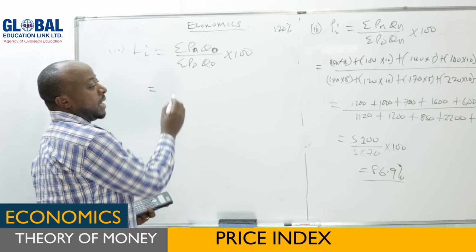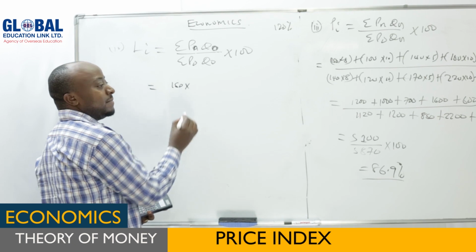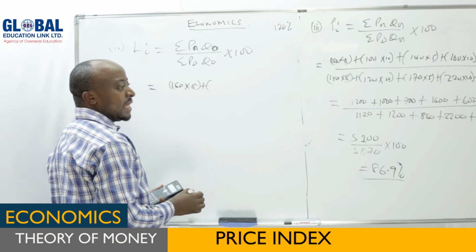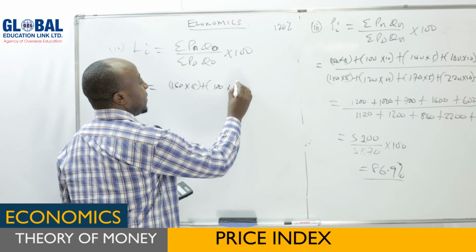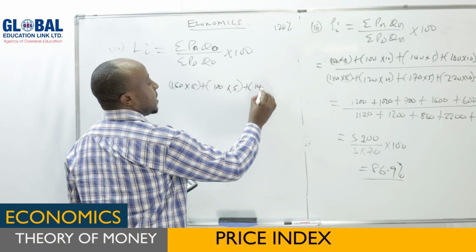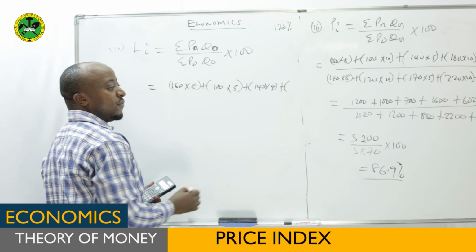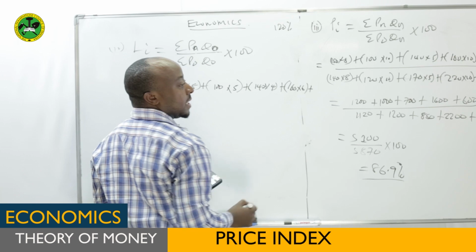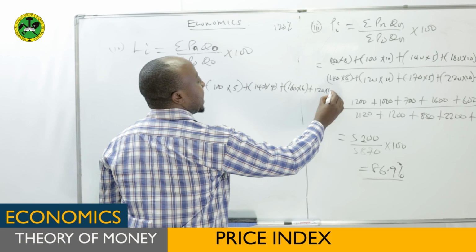It means we start with PnQo. The new prices: it is 150 times 80. Then plus 100 times 5, plus 140 times 4, plus 160 times 6, plus the last one, which is 120 times 10.